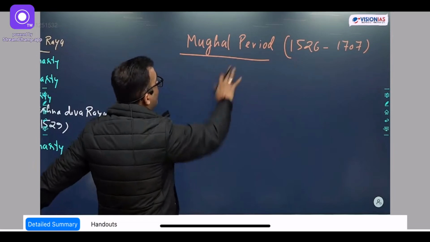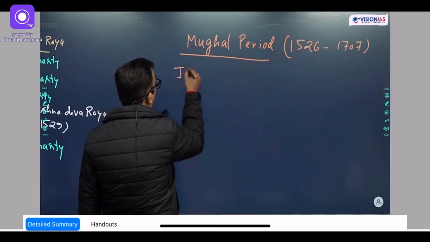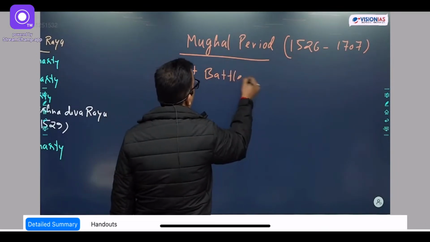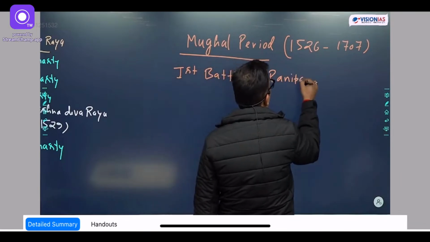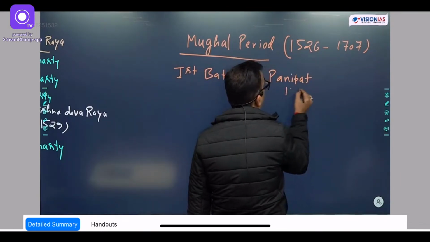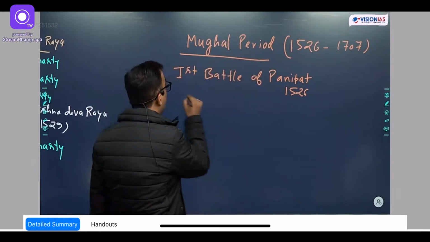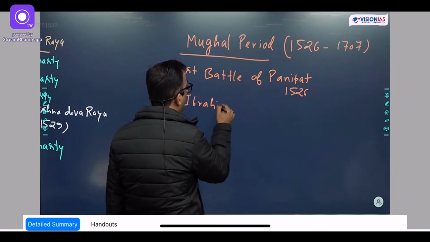Now, 1526. How was the Mughal rule established? With the First Battle of Panipat, in 1526. This fight was between Ibrahim Lodhi and Babur, Zahiruddin Babur.